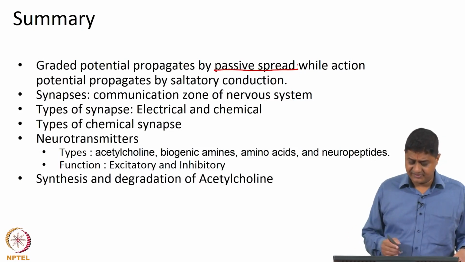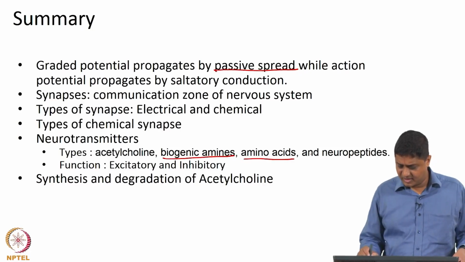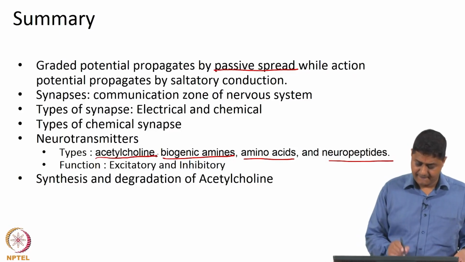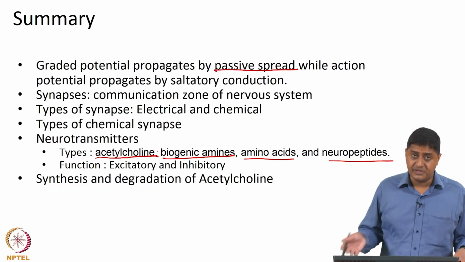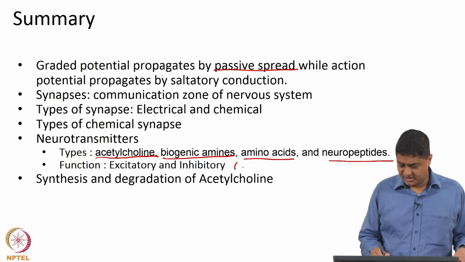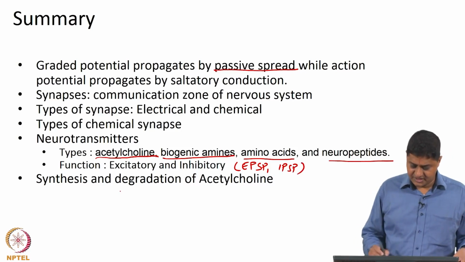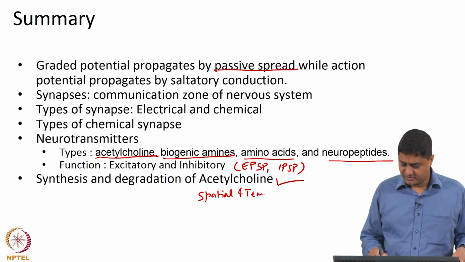The most common type is the chemical synapse, and there are different neurotransmitters, basically biogenic amines like dopamine, amino acids like GABA, neuropeptides like substance P, and other neurotransmitters such as acetylcholine. We saw that this could cause either an excitation or an inhibition in the postsynaptic cell, thereby causing an excitatory postsynaptic potential or inhibitory postsynaptic potential. We also discussed how acetylcholine is synthesized and how it is degraded. Then we also saw spatial and temporal summation.